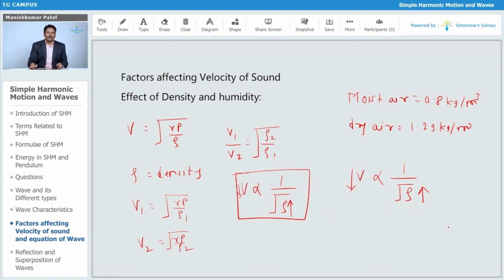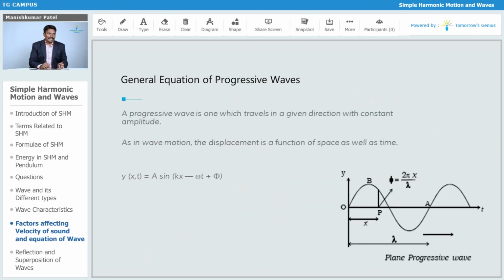Moist air consists mainly of H2O water molecules, so its density is less, which makes the velocity of sound through moist air greater. That is the effect of humidity on the velocity of sound.